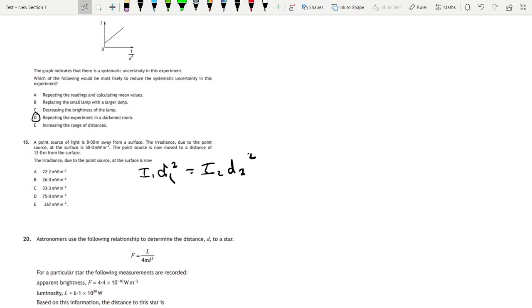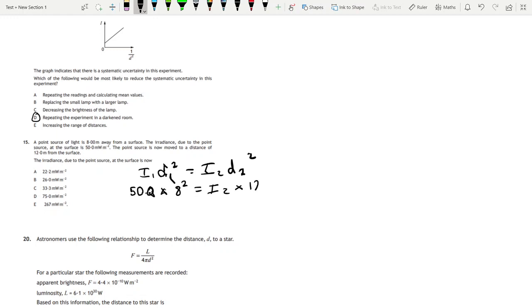So you can leave it in 50 milliwatts per meter squared because as long as your answer is in that at the end, it's a ratio, so it shouldn't matter. So I1, first of all, is 50 milliwatts per meter squared times d1 squared. So d1, the initial distance, is 8, so 8 squared equals I2, which you want to find, times d2 squared.